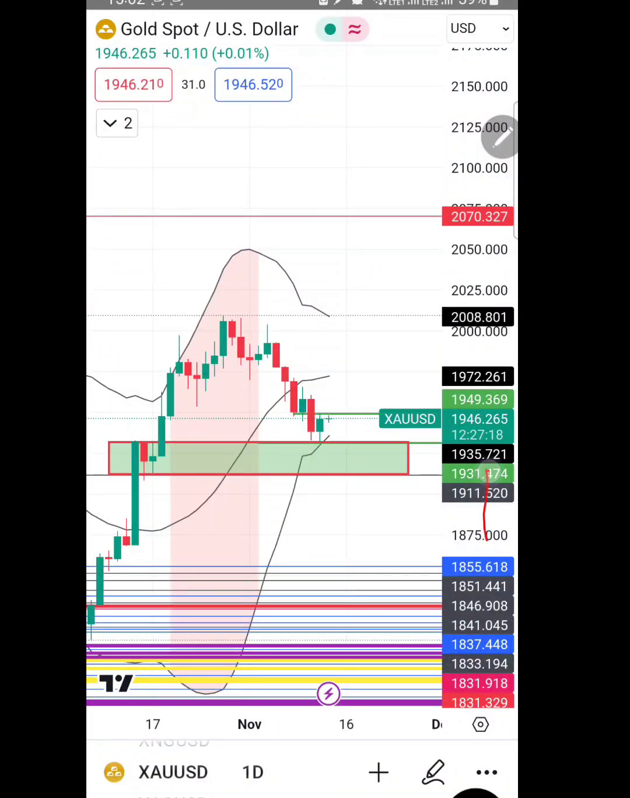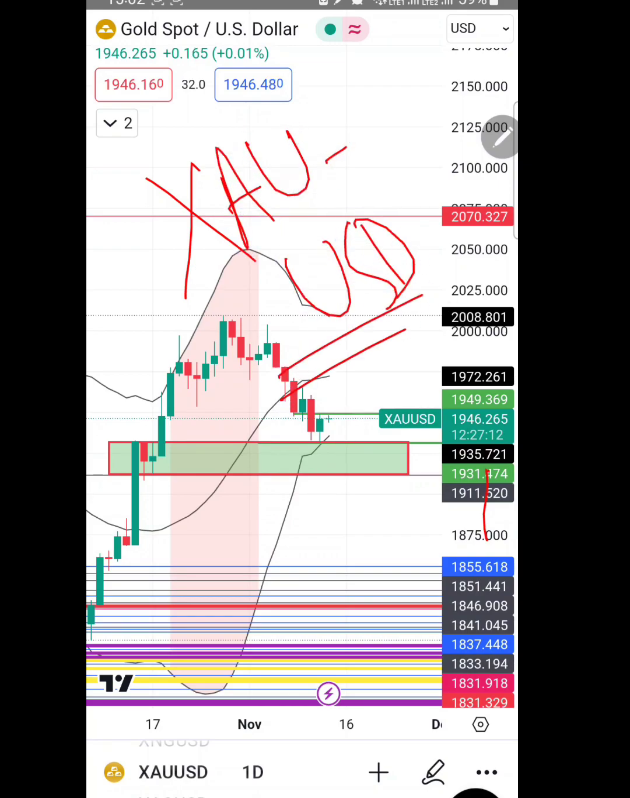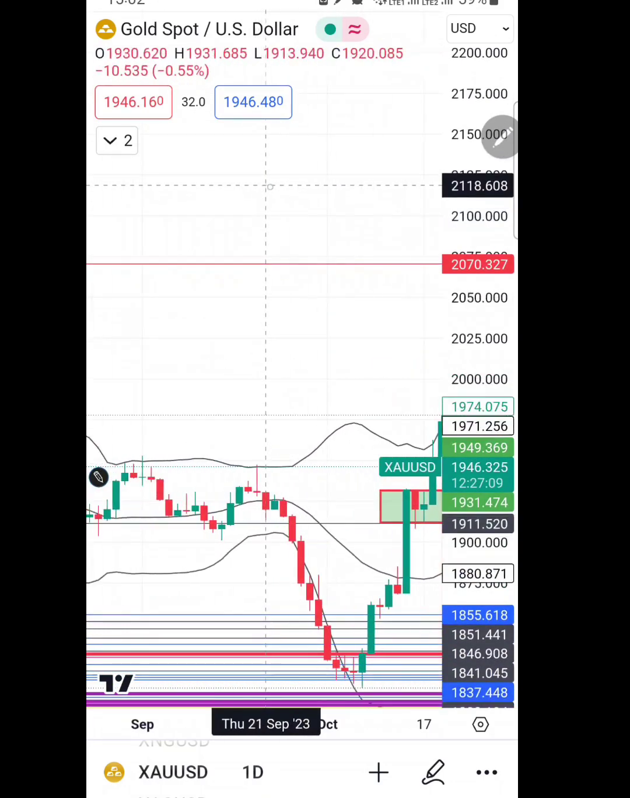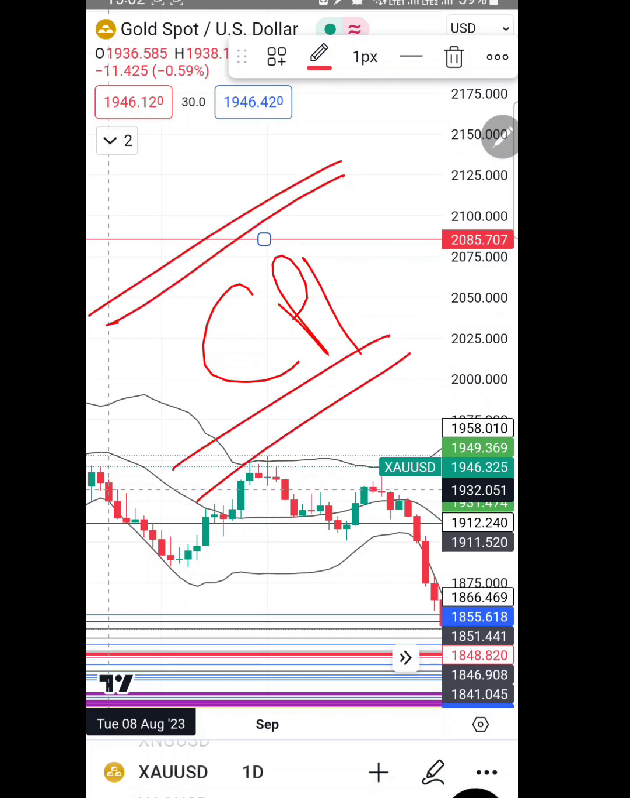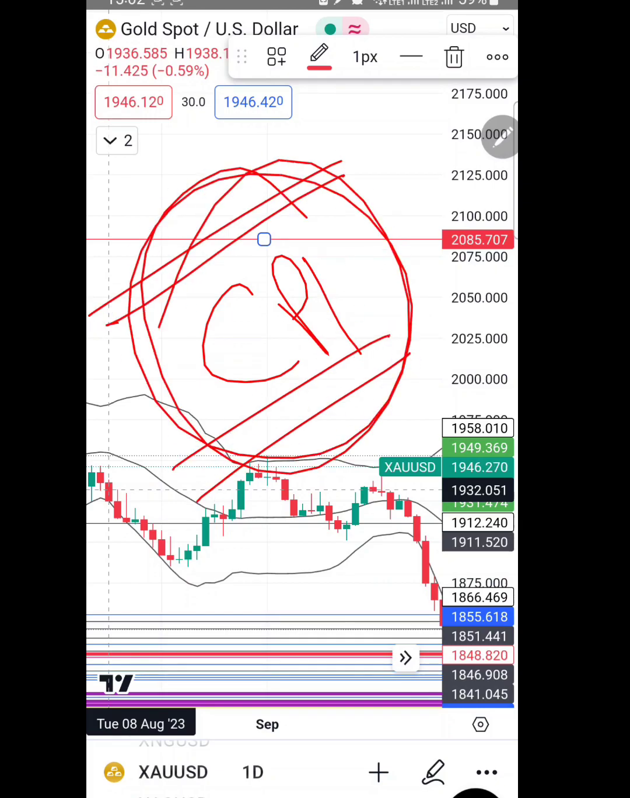So let's analyze the position of GBP/USD today. Today, as we know, is a high impact big data day, that is CPI. Today we have CPI data. So let's analyze the market in context of CPI news.